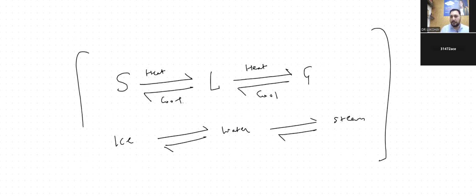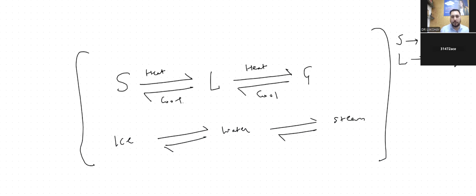The process of going from solid to liquid is known as melting. The process of going from liquid to gas is known as boiling or vaporization. You have to get it right: boiling or vaporization.